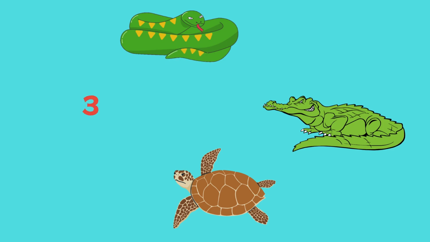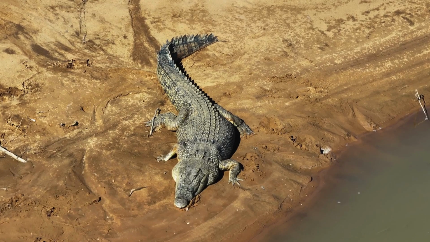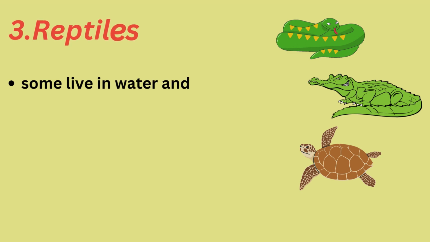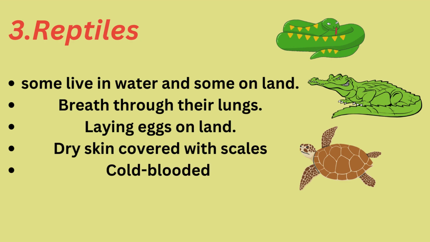The third group of the vertebrates is reptiles. Some of reptiles live in water and some on land. They breathe through their lungs. They lay eggs on land. They have a dry skin covered with scales, and also they are cold-blooded animals.